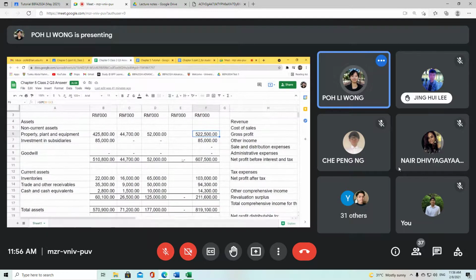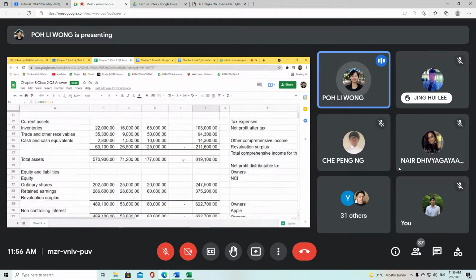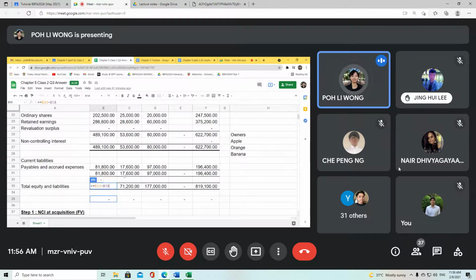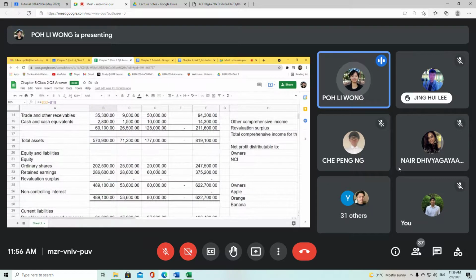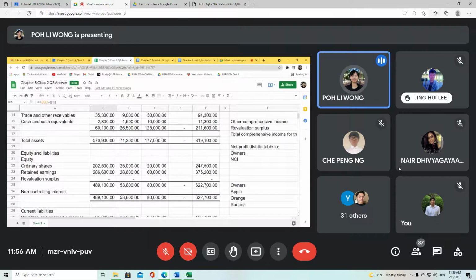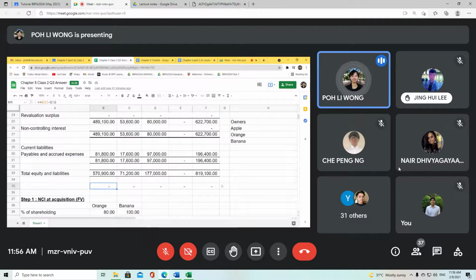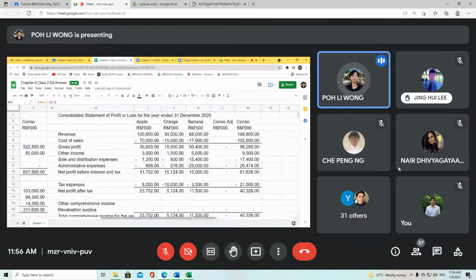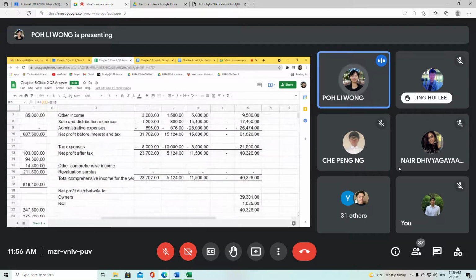For the very first step, most of the time I like to do a sanity check, in order to ensure that my total equity and liabilities are equivalent to my total assets. I don't care about the adjustments first. I just do a sanity check, so at least I know. For my statement of profit or loss, it is also the same thing.